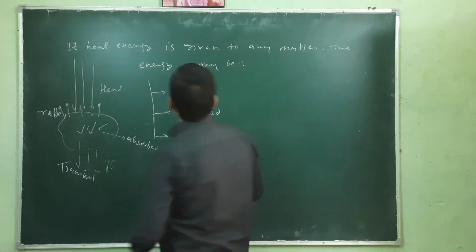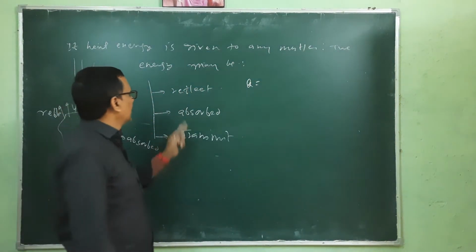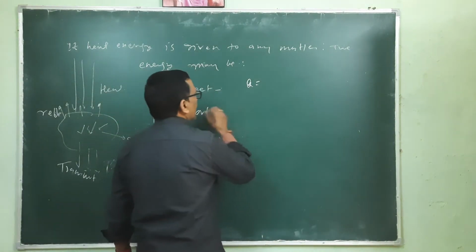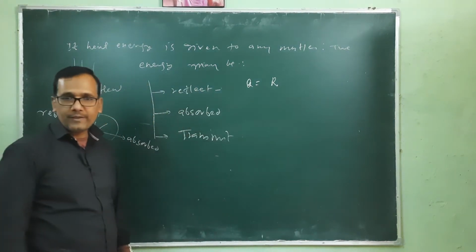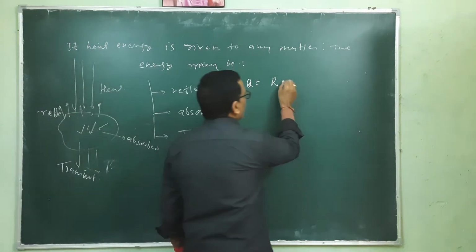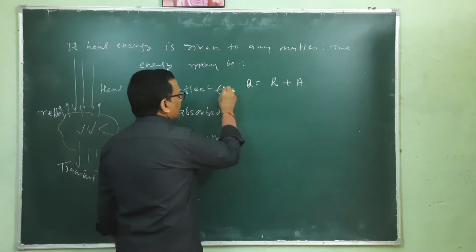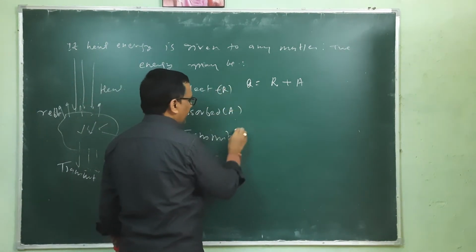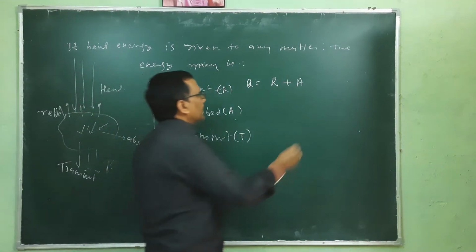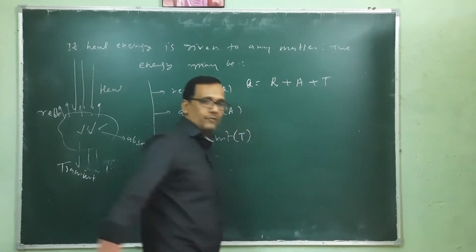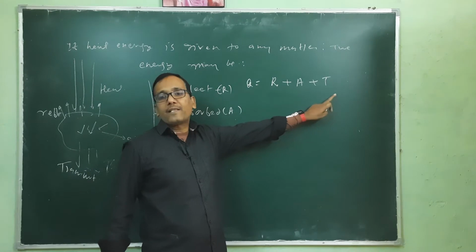So the total energy, let's say this is Q, is equivalent to the reflected energy R, plus the absorbed energy A, plus the transmitted energy, which we represent by T. So the total energy is used in these three forms, depending on the nature of the material.